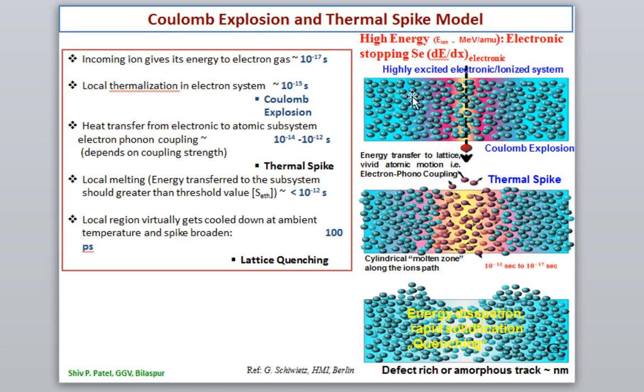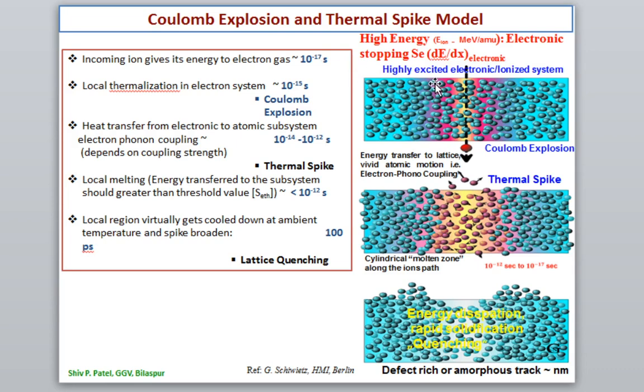As we have discussed, if you see the time scale, the incoming ion gives its energy to the electron gas in 10 power minus 17 second. That means when the ion hits the target, it will transfer its energy to the electronic system by electronic energy loss in 10 power minus 17 second. This may be different in different books.